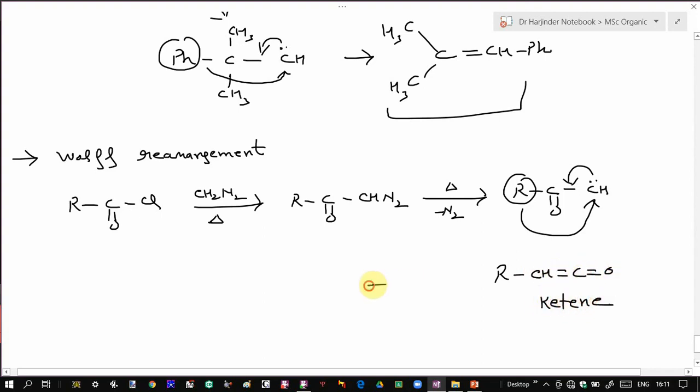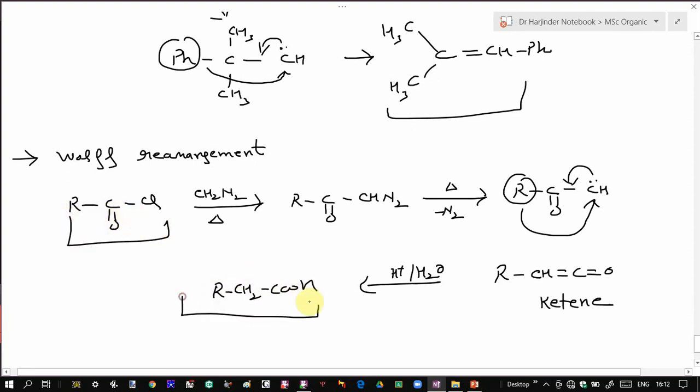Okay. And if you treat this ketene with H plus and water, if you do its hydrolysis, you will get the corresponding carboxylic acid. So in an indirect way, you have converted this acid chloride into the carboxylic acid that has one more carbon, and this whole reaction is called Wolff rearrangement, and this takes place via this carbene rearrangement reaction, or the migration of this alkyl group to this carbon.